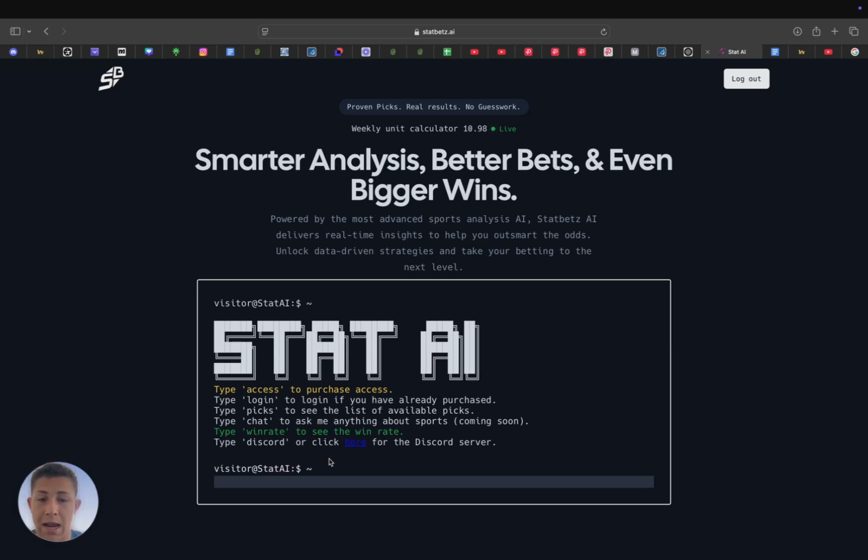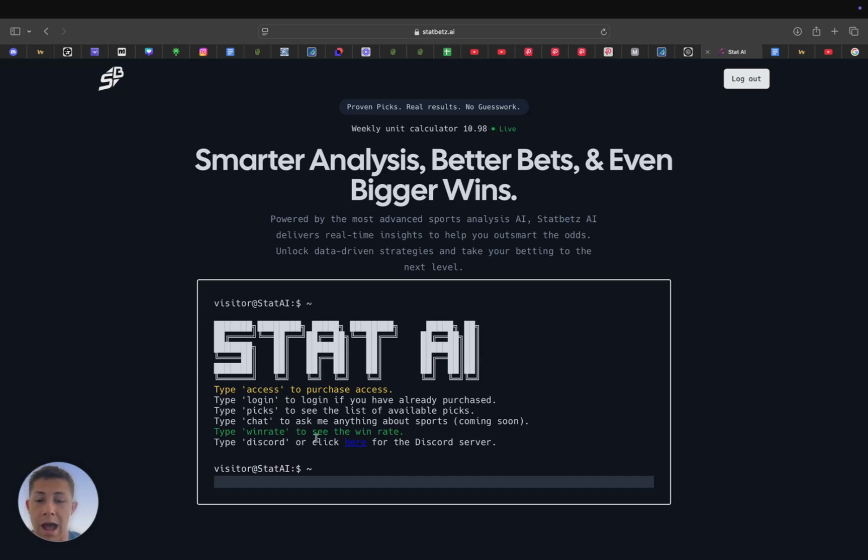You can go inside to the AI, unlike anybody else on this entire platform, on YouTube, on Instagram, on TikTok, whatever it might be. Nobody actually has an AI. Nobody actually has algorithms. They just start yapping, and they don't actually have anything to back it up. So I built out a real AI that you guys can actually see for yourself. So with that being said, we're going to get into a free pick today.